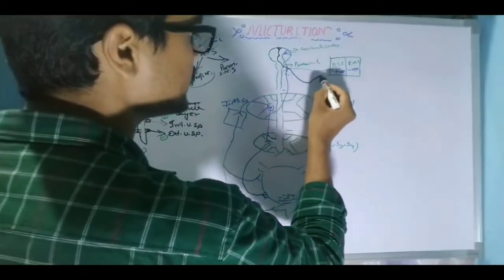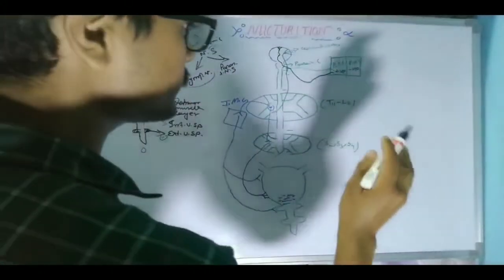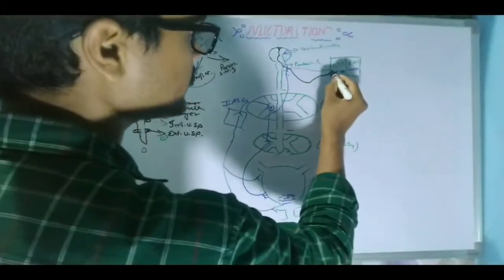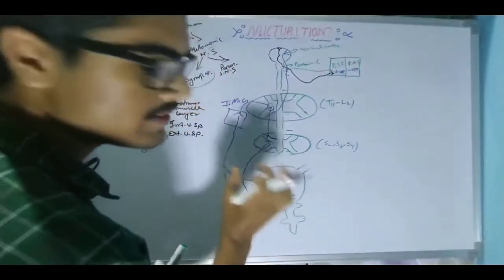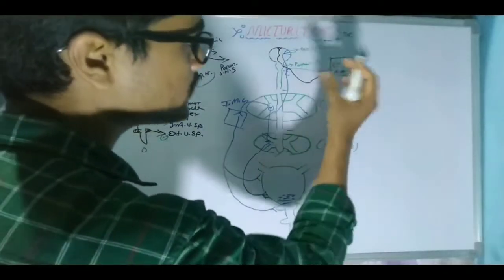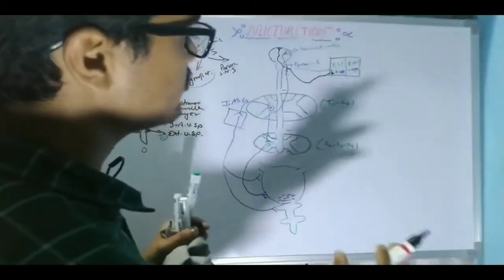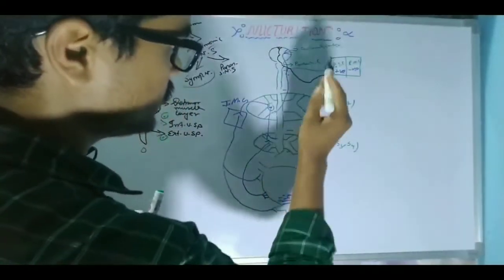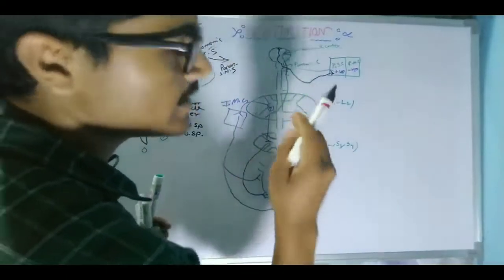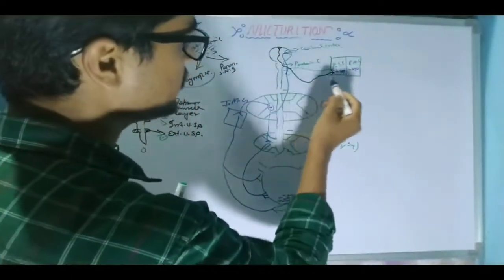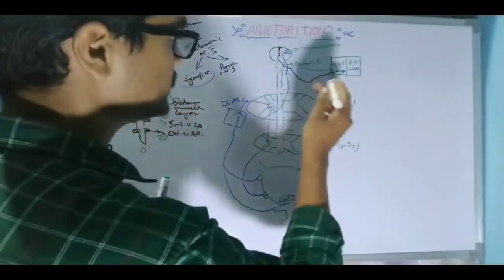Once the motor nervous system descends down, it will further activate the Pontine storage center, because we have to fill this bladder. So the Pontine storage center is activated two times. The first time, it is activated by the sensory nervous system, which started from here, and the second time, it is activated by the motor nervous system, that means by the decision of the brain.